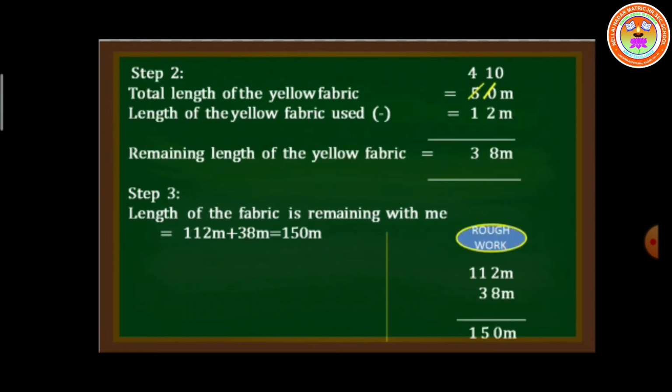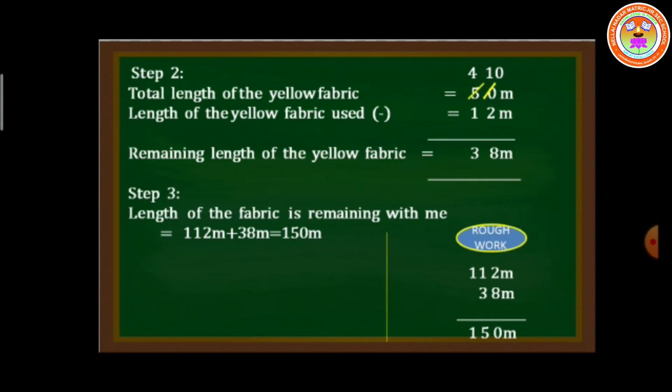Then step 2. With the same thing you have to apply for the yellow fabric. So you are getting the answer of 38 meters. Now what is the question? What is the length of the fabric remaining with you? So the remaining length of the orange fabric is 112 meters and the remaining length of the yellow fabric is 38 meters. When you add these two things, we will get 150 meters. So the length of the fabric remaining with me is 150 meters.